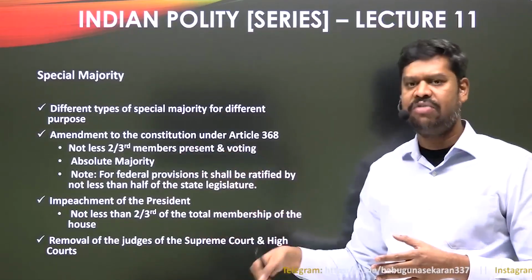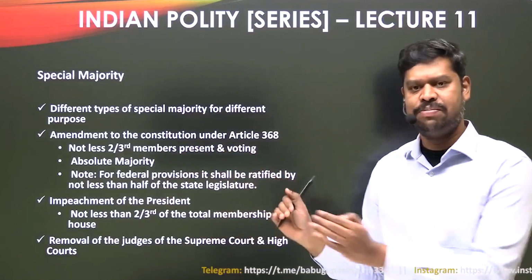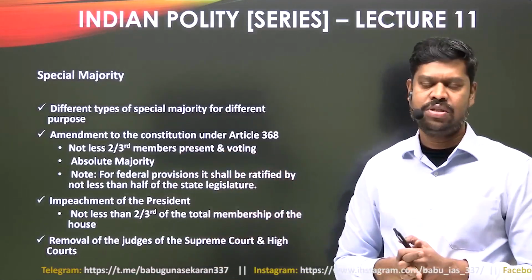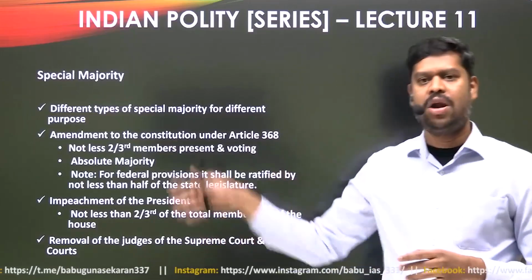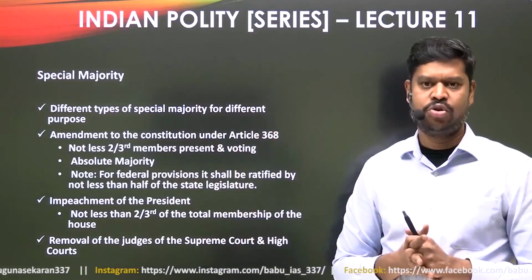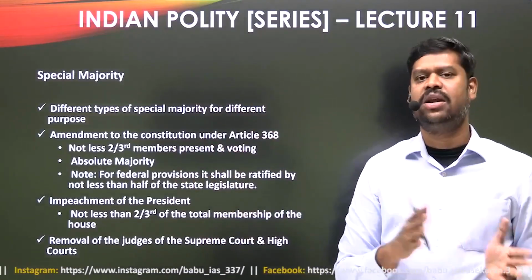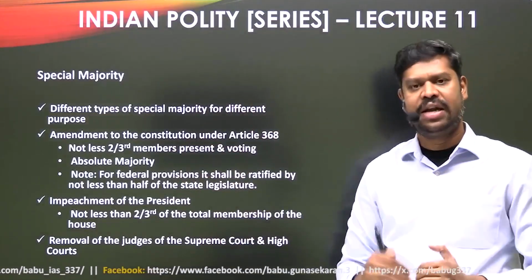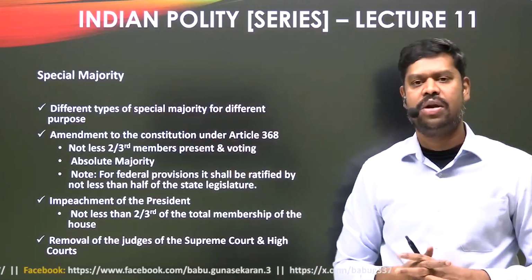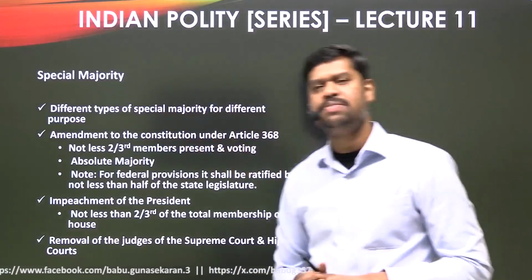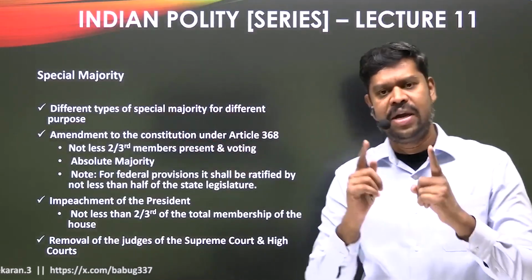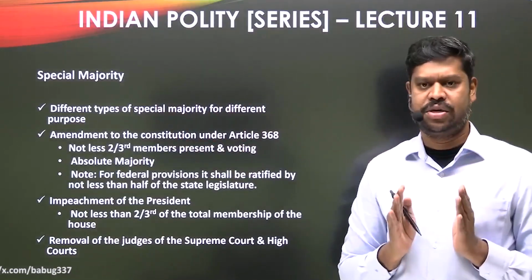They have to ratify this particular proposal with a simple majority. Each and every state legislature has to ratify this with simple majority. But overall, how many state legislatures out of 28 should ratify this? Minimum 14 state legislatures, or not less than half of the state legislatures, must ratify this. Then it will go for the president's assent. So, this is basically the special majority with regard to amending the constitution under Article 368.